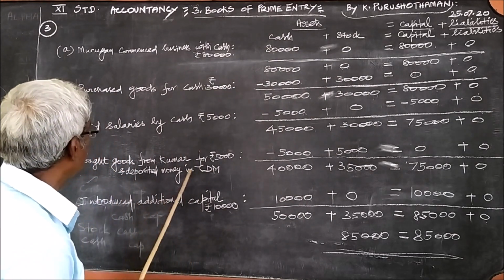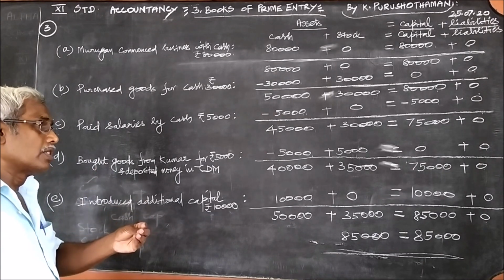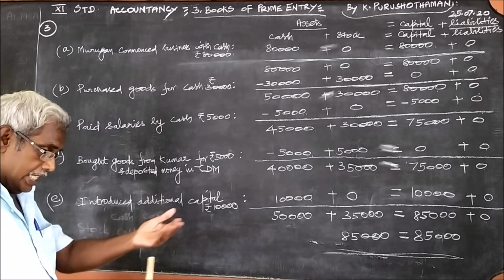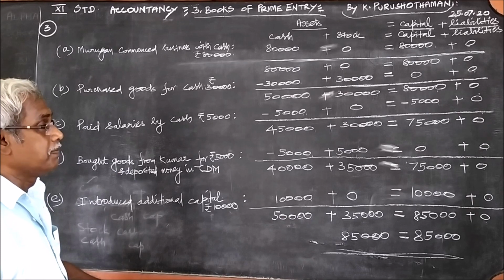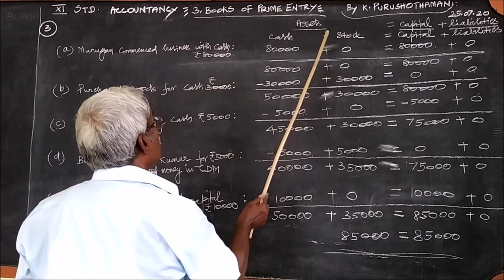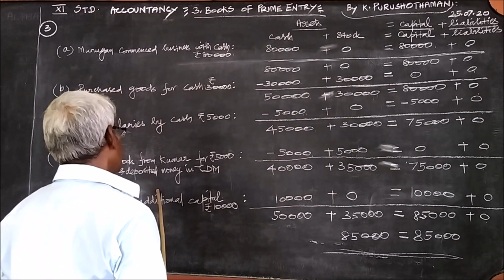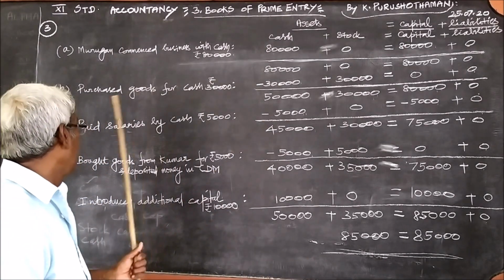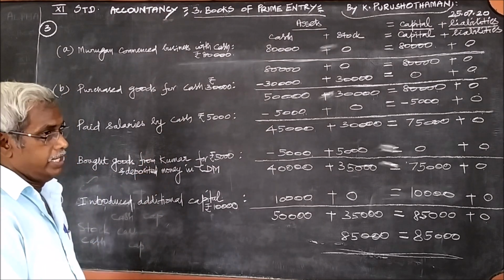Then, bought goods from Kumar for rupees 5,000. When we buy goods, whether it is on cash basis or credit basis, whatever it is, we receive the goods, it is plus. If we receive, it is plus. If we pay, it is minus. So we receive the goods, therefore this is goods 5,000. Goods otherwise called stock. At the same time, this 5,000 rupees is deposited in the cash deposit machine in the account of Kumar. Kumar account la panatha potachi.